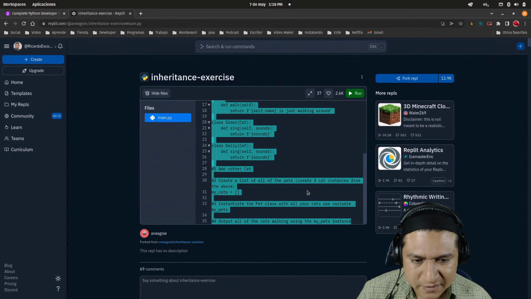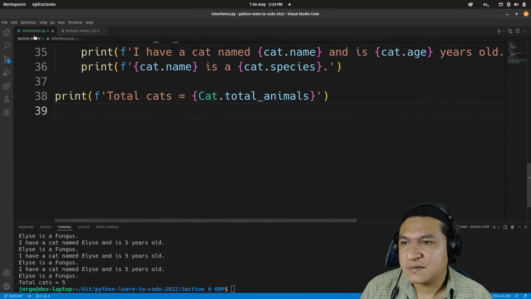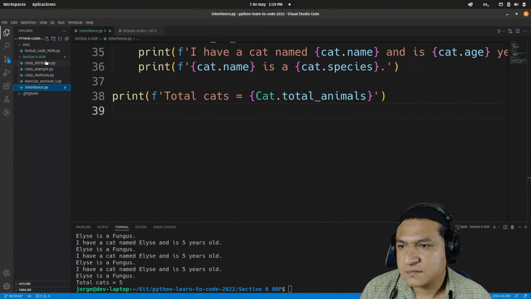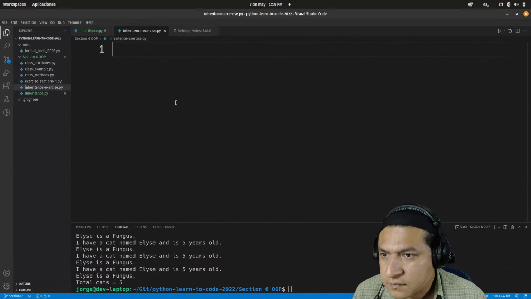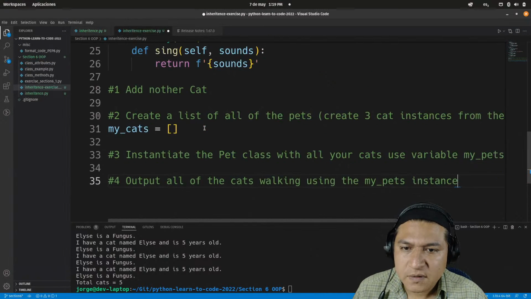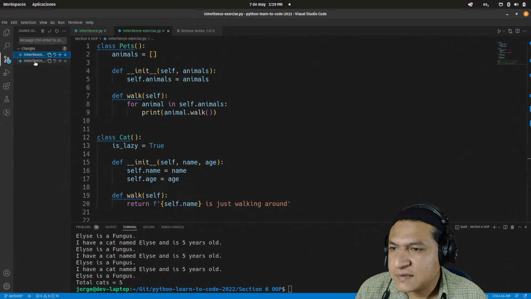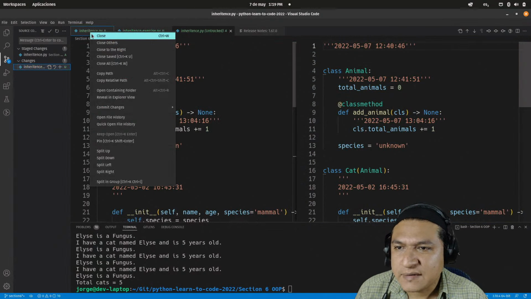No. Let's copy the exercise, and call it inheritance.py.